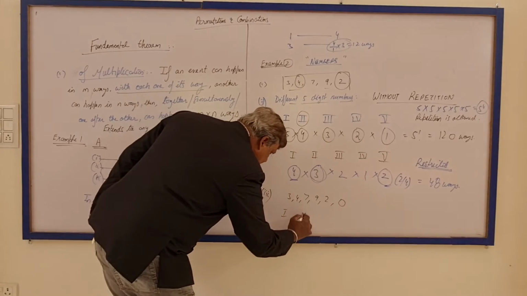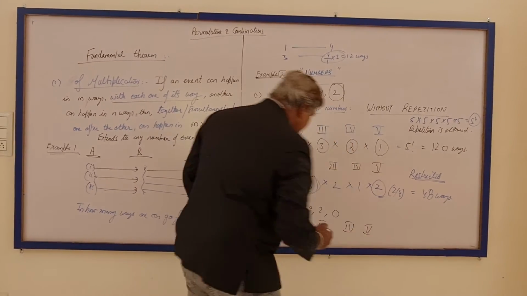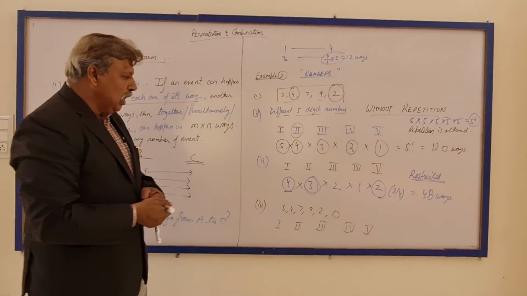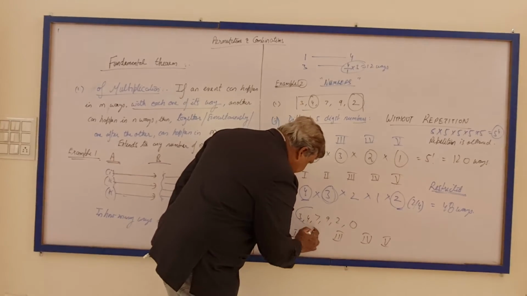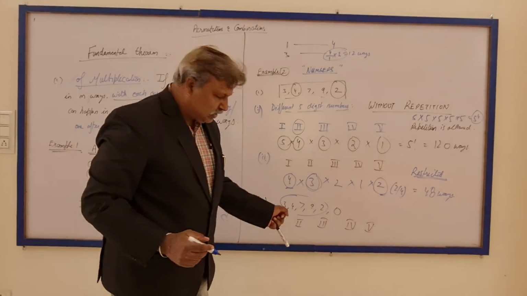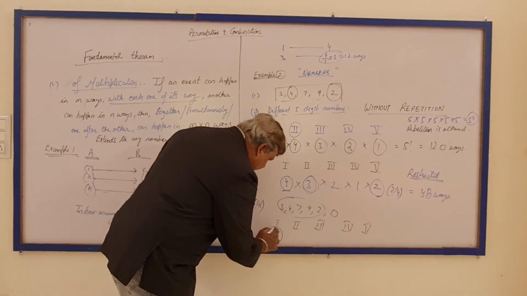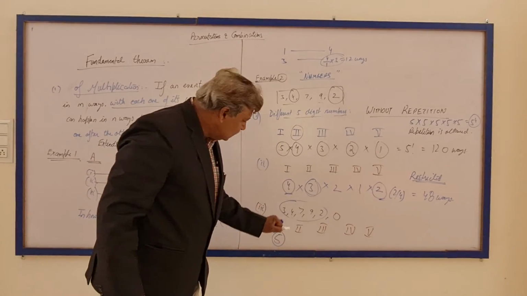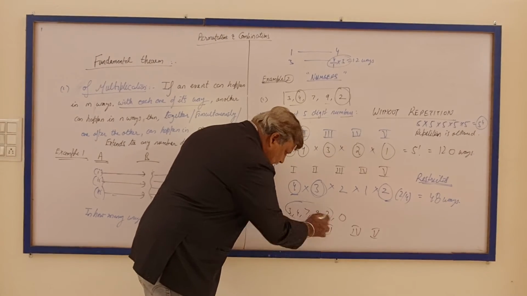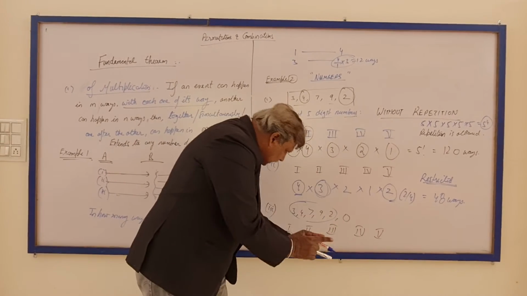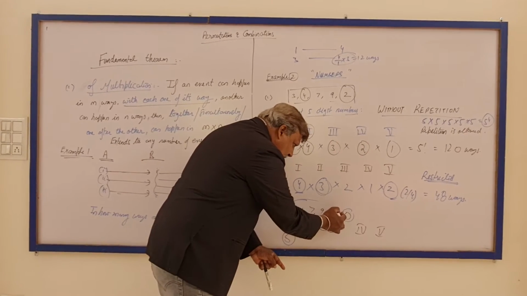So first place, second place, third place, fourth place, fifth place. Since you have to make a 5-digit number, you are left with only 5 digits which you can use at the first place. Any of the 5 digits can be used. Now, with 1 digit being used here, one digit is gone here, one digit is added here.